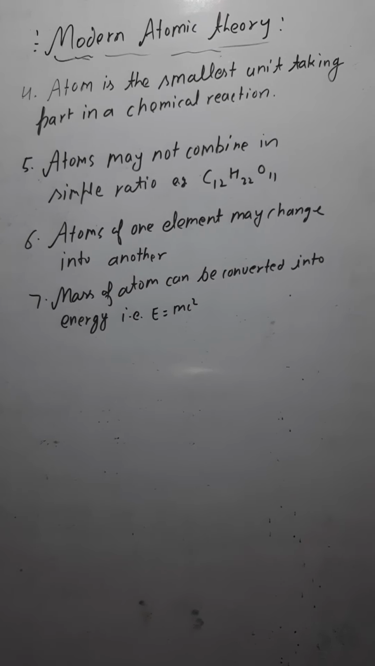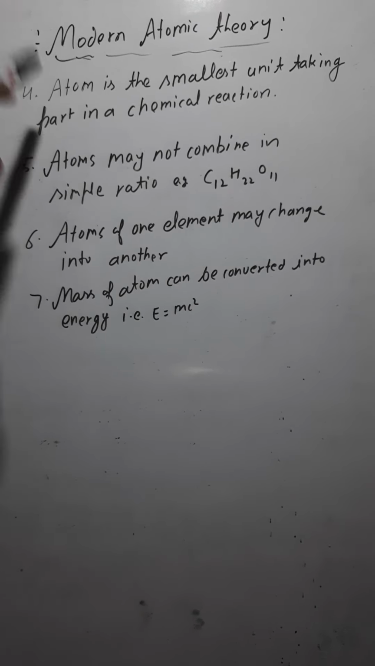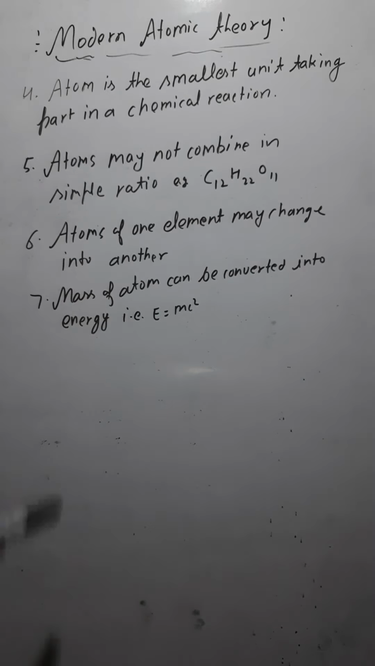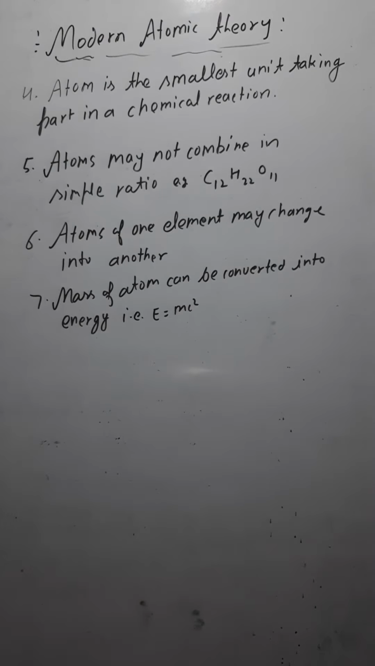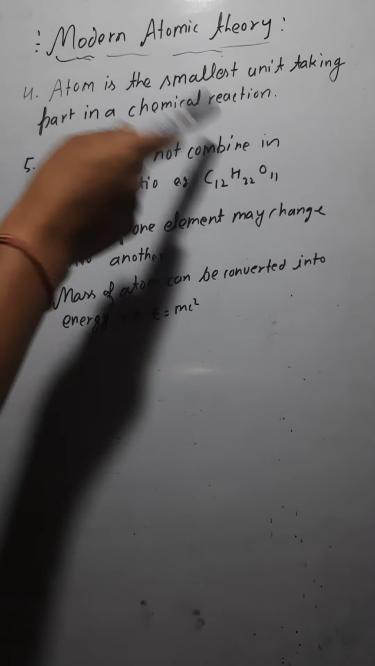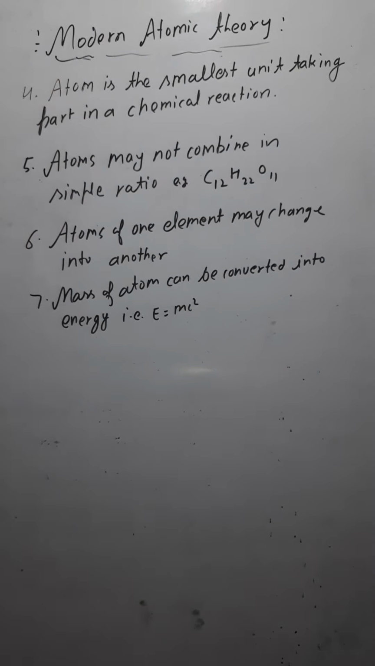Now here we have some new postulates. Postulate number 4 is: atom is the smallest unit taking part in a chemical reaction. This was said by Dalton also, and the modern concept also says that the atom is the smallest unit taking part in a chemical reaction. Here the Dalton theory is correct.